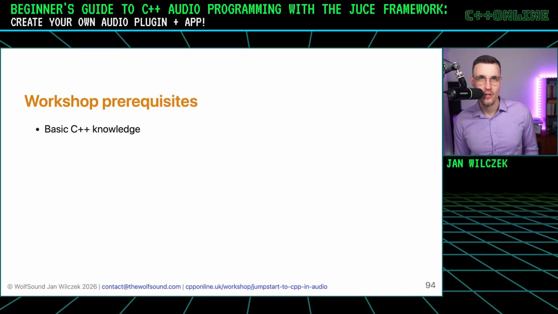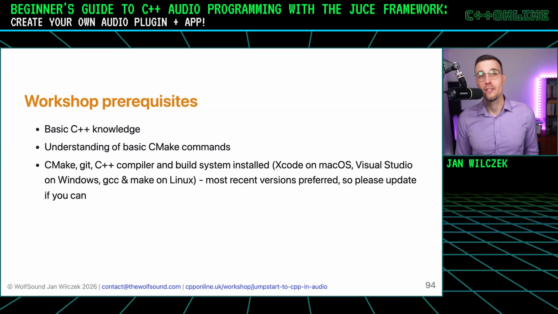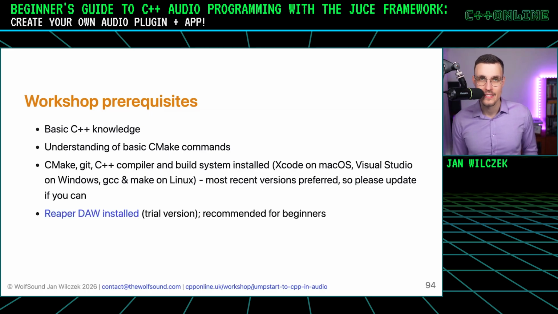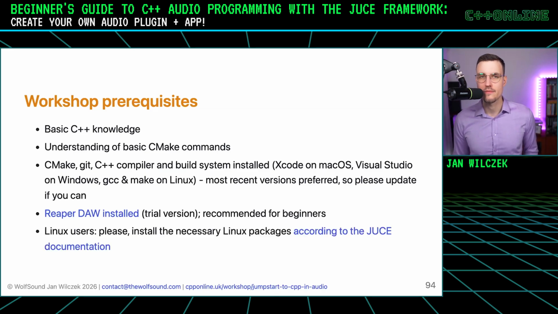What I expect of you in the workshop is, as I said, basic C++ knowledge and understanding of basic CMake commands. You need to have CMake, Git and the C++ compiler and build system installed. And please, if you have older versions, update to the latest possible, ideally to ones that support C++23. Then please install the Reaper Digital Audio Workstation because it's, I think, best for developers to check out their plugins. And also there's a very nice trial version. And if you're a Linux user, please install the necessary Linux packages as JUCE tells you to.